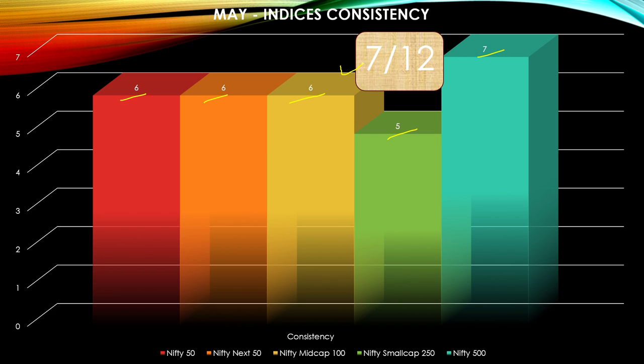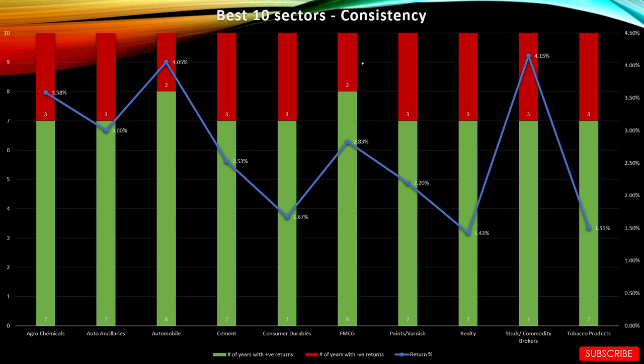Now, let's see the top 10 sectors in terms of consistency. This graph shows the top 10 sectors in terms of consistency. The blue line over here shows the returns, but the focus is on the consistency. The green portion of these bars shows the number of years with positive returns. For example, in case of agrochemicals, it's 7, and the red portion shows the number of years with negative returns. So 3 years. So in the agrochemical sector, in the last 10 years, it has given positive returns 7 times and negative returns 3 times.